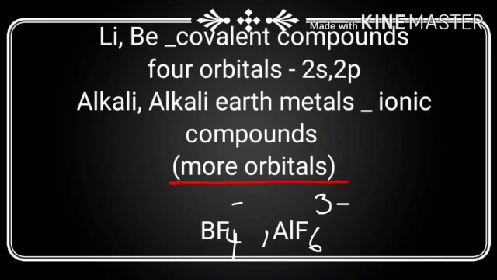These elements have more orbitals in their valence shell, so they show higher valencies. For example, boron forms BF4 minus and aluminium forms AlF6 3 minus. Both boron and aluminium belong to the same 13 group, but boron belongs to the second period and aluminium belongs to the third period, so they differ in their properties.